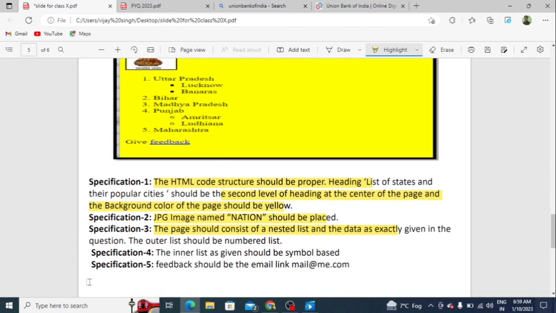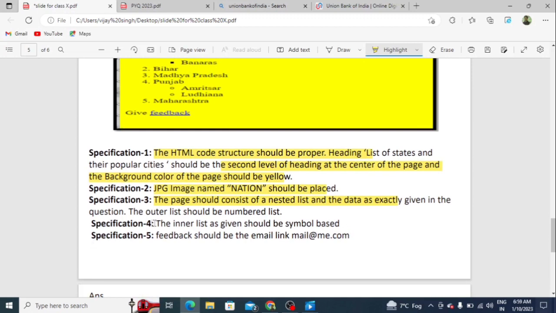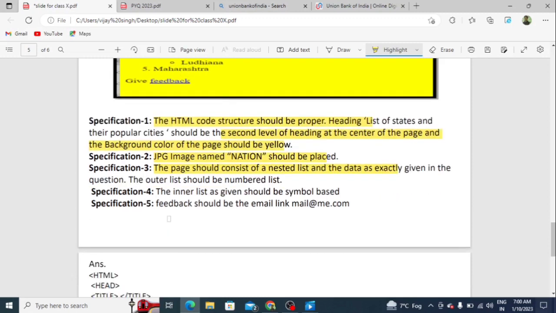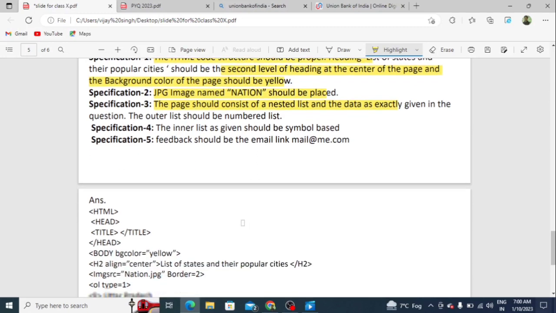And next is the specification for the inner list: as given, it should be symbol based. Students, here the symbol is square and next is circle. And the feedback should be the email link mail@me.com.